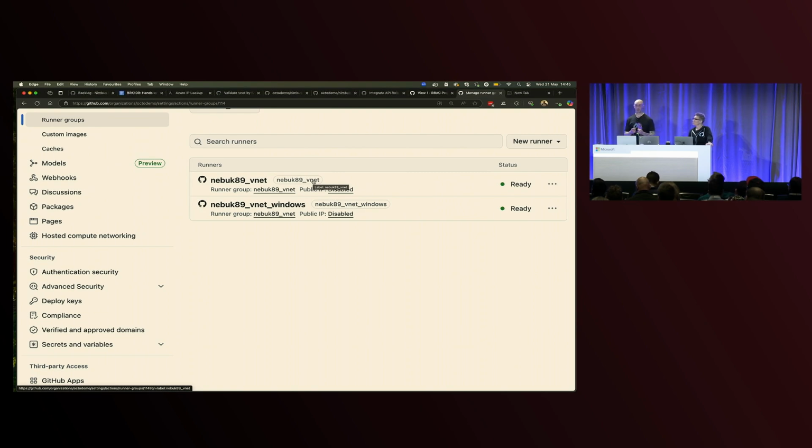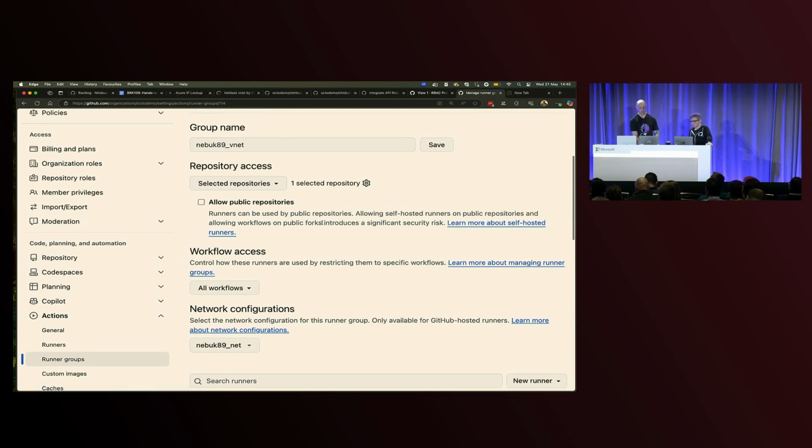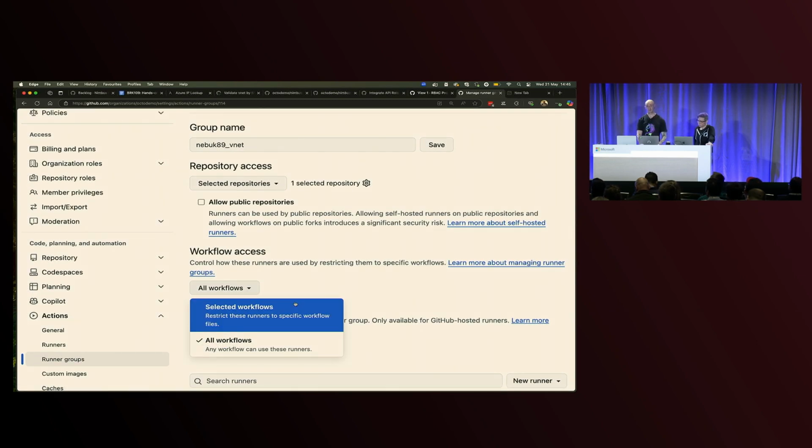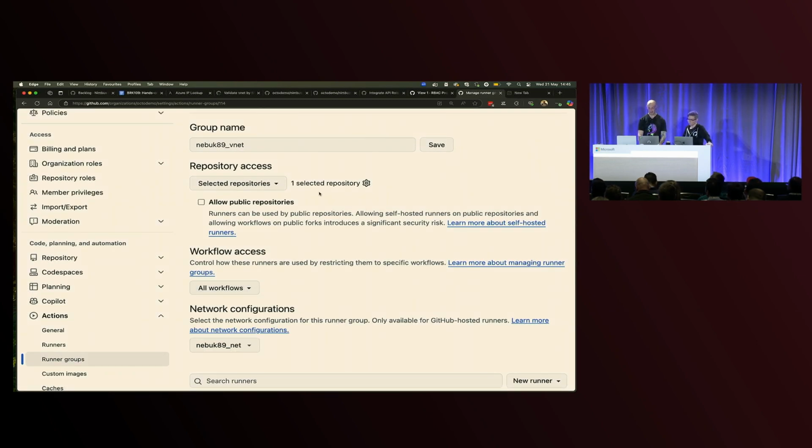That also means that I can apply firewall rules and NSG rules to it, and I've got complete visibility over the network traffic for all of those jobs. And only the repos that I allow in here can access these machines and get inside that network. So I wanted to restrict that down in this case. I've got one repository. I could even scope that down to only be, say, my build workflow or my release workflow. So if only my release workflow is going to have access, say, to my Artifactory instance, I might scope that right down to just that release workflow, and that's the only one that can then get access inside that network.